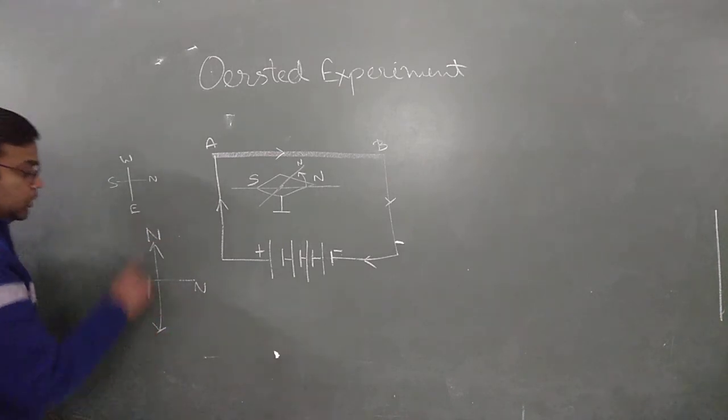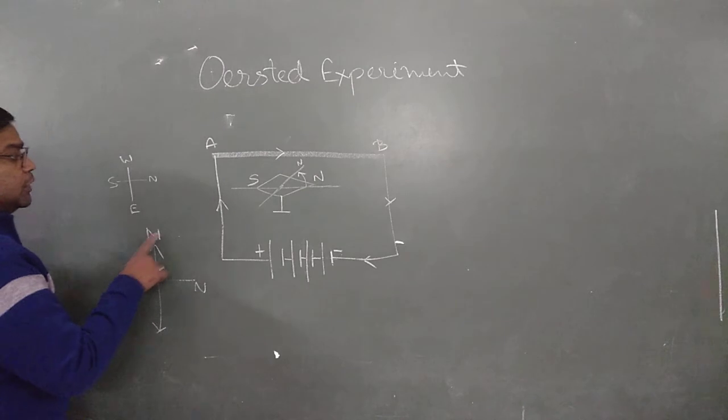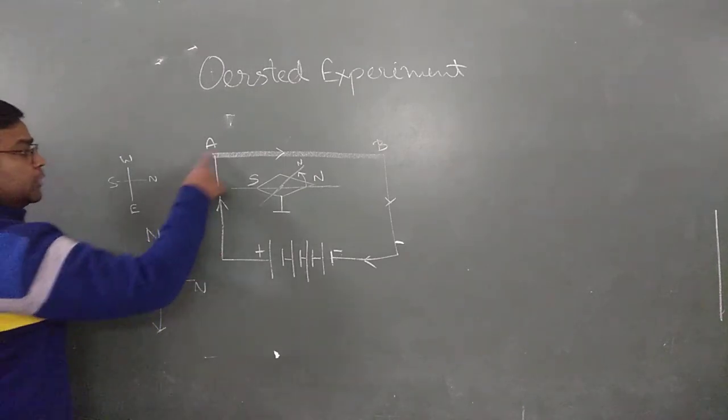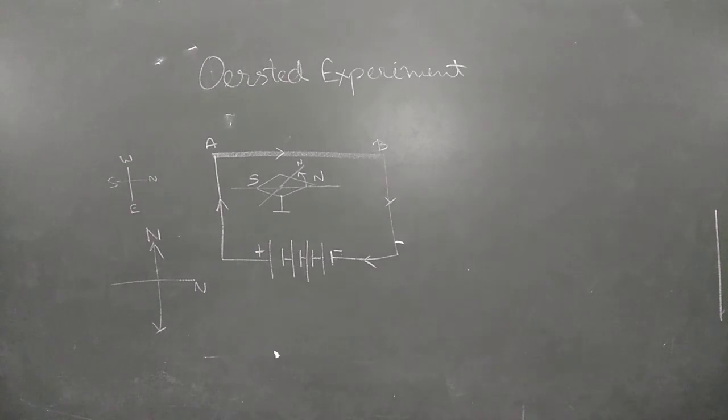But this is not the actual property of the magnet. This property of the compass is influenced by the current in the conductor AB. Hope this is clear to you. Now move to the next part.